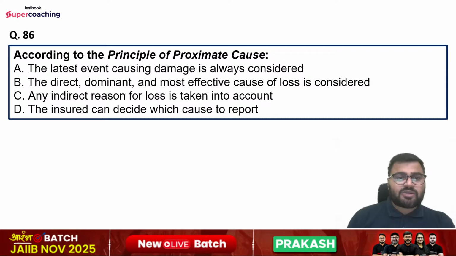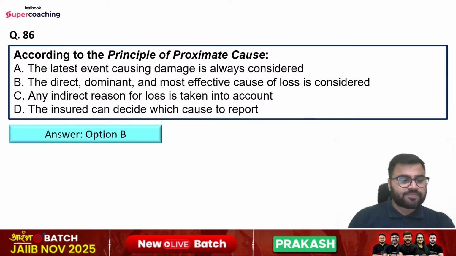Question number 86, according to the principle of proximate cause, the latest event causing damage is always considered. The direct, dominant, and most effective cause of loss is considered. Any indirect reason for loss is taken into account. The insured can decide which cause to report. So right answer is option number B.